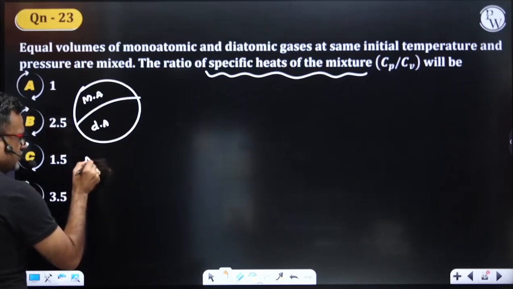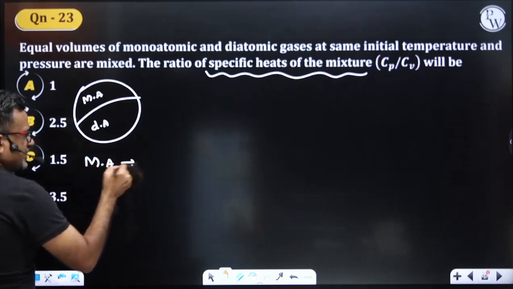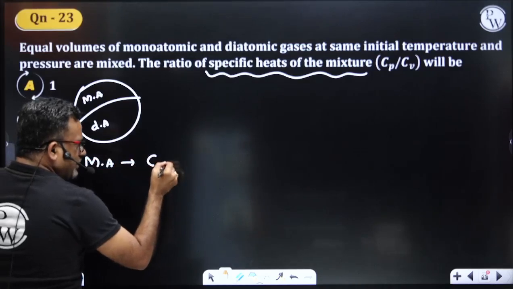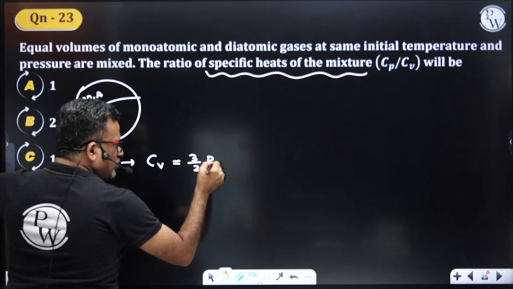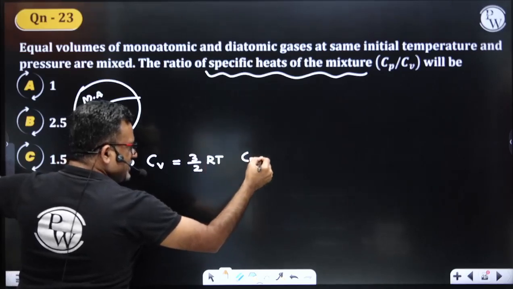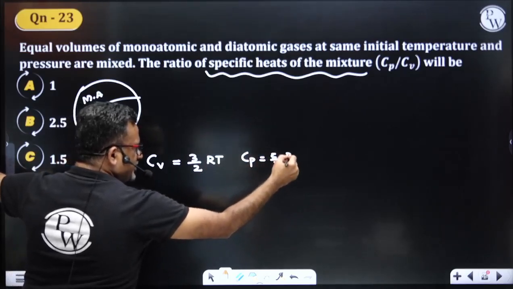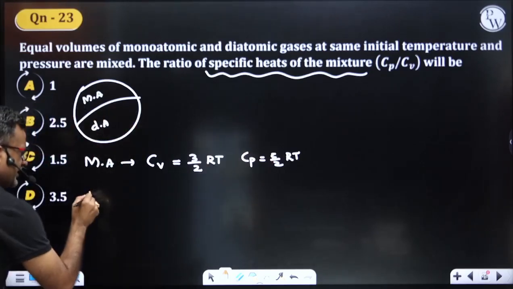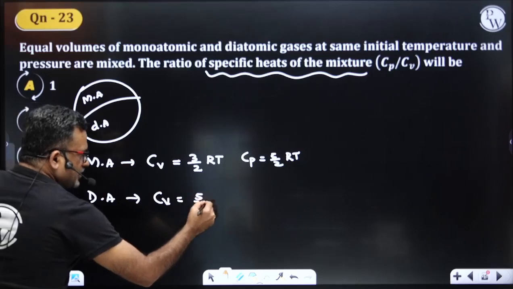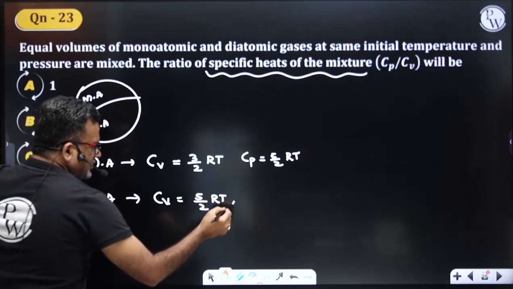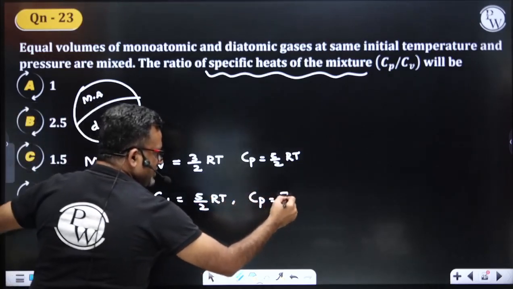First of all, for monoatomic gas, you should know that heat capacity at constant volume is 3 by 2 RT and Cp is 5 by 2 RT. For diatomic gas, your Cv is 5 by 2 RT and your Cp is 7 by 2 RT.